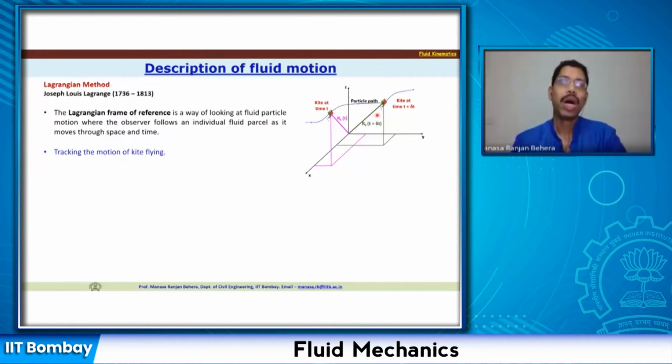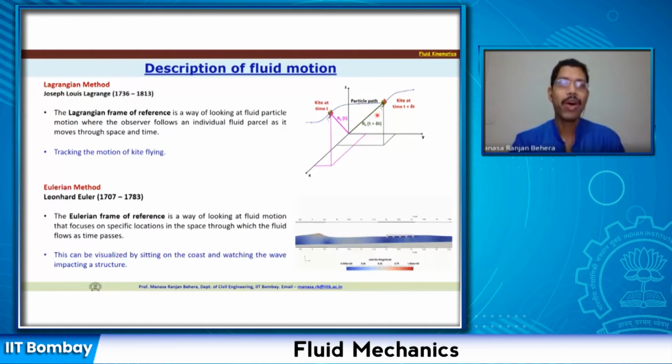Because I am tracking that particle, that fluid mass, that fluid element as it moves in time from one location to another. Similarly, when I look at the other frame of reference, the Eulerian frame of reference, I have a single specific domain and I am focused on that domain. Let us say this is a typical flow, and I have a specific window.